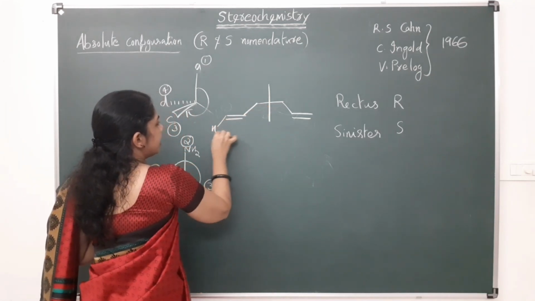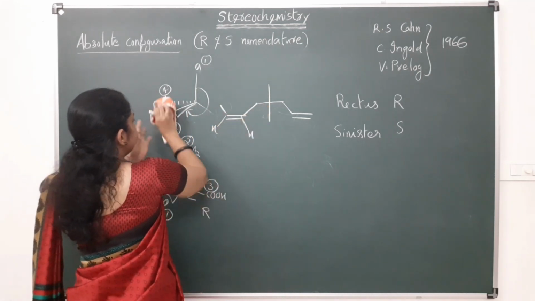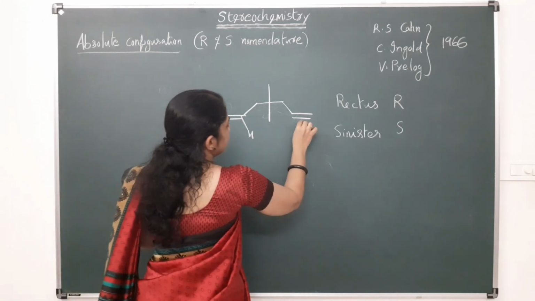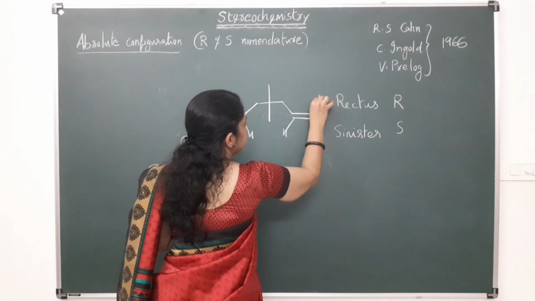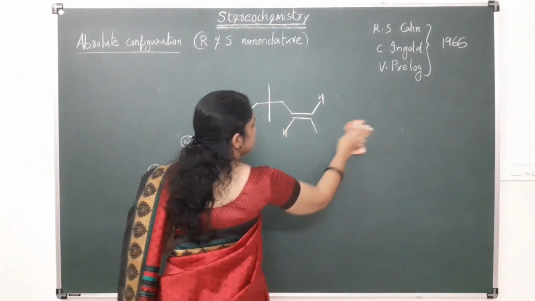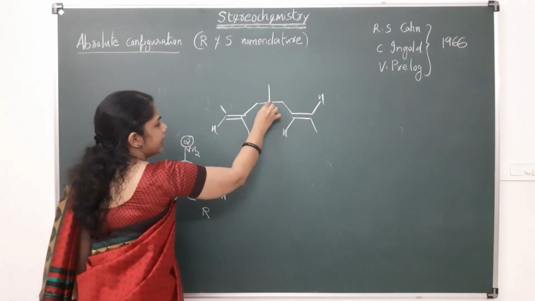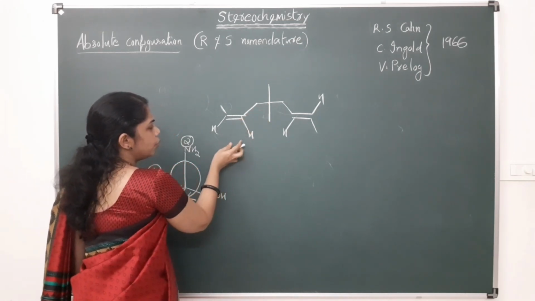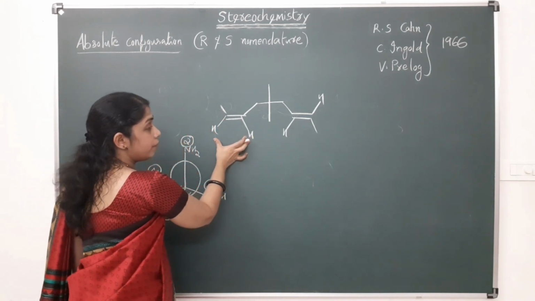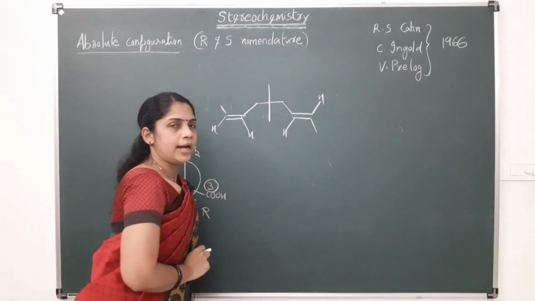Here it is hydrogen, here it is hydrogen. That is a cis isomer. Suppose here it is hydrogen, here hydrogen, like this, cis and trans. This is a chiral center, and the chiral center is attached to a cis isomer and a trans isomer. In that case, the cis isomer will get higher priority over the trans isomer.